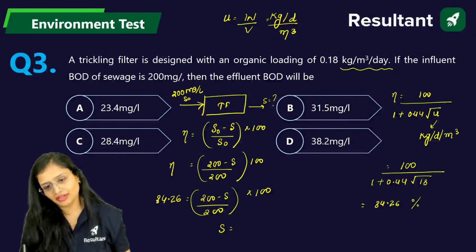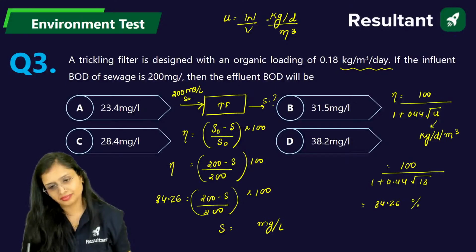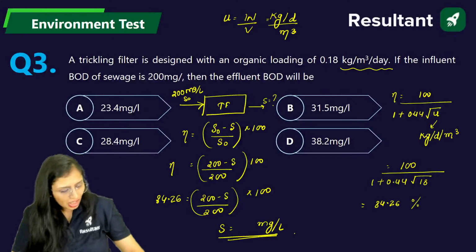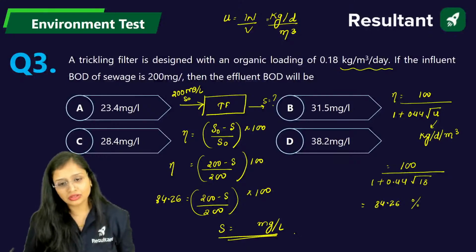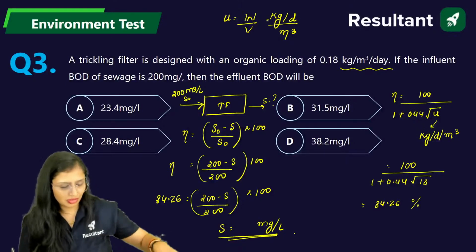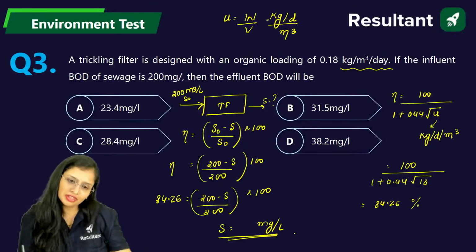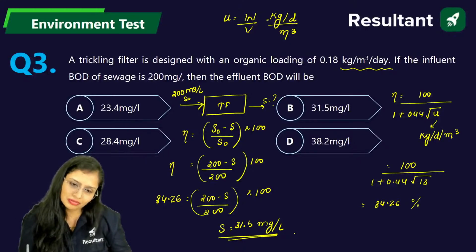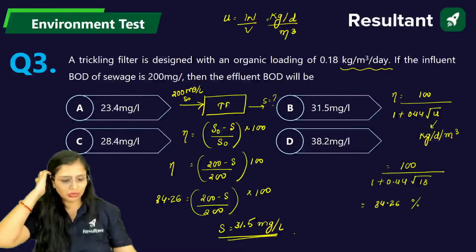From here you will get the value of this. How much is it coming? Quickly solve it. This will go 1 by 2, 84.26 into 2, minus it by 200. How much will it come? Just check it out. It will come out to be 31.5 mg per liter. Just check it out once.